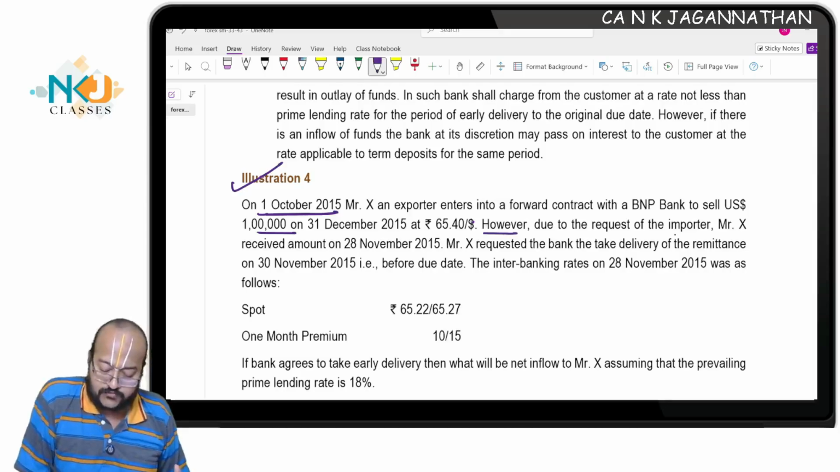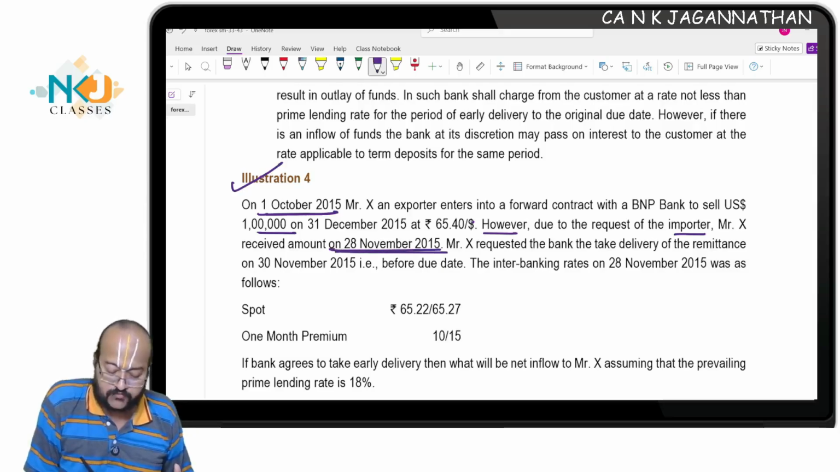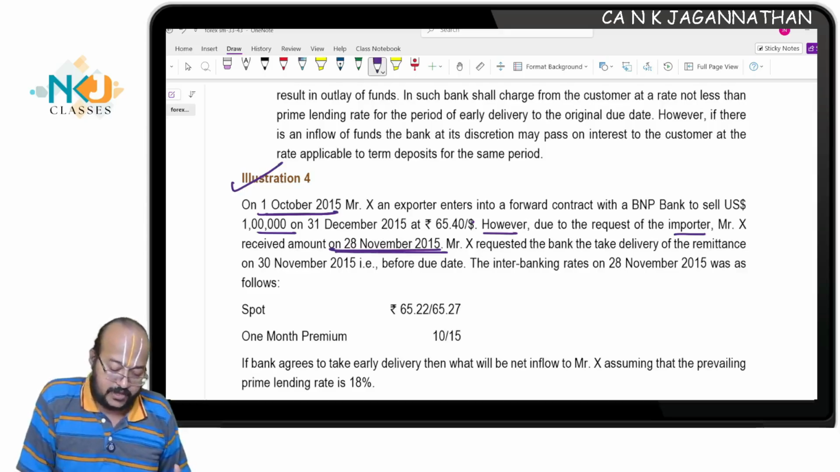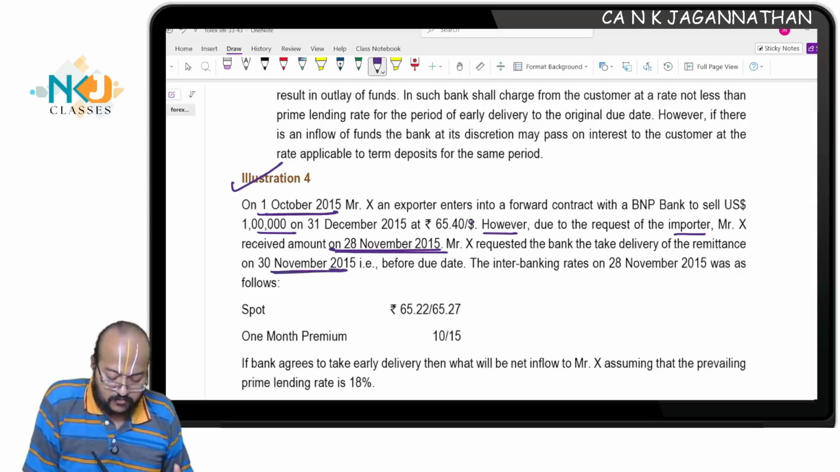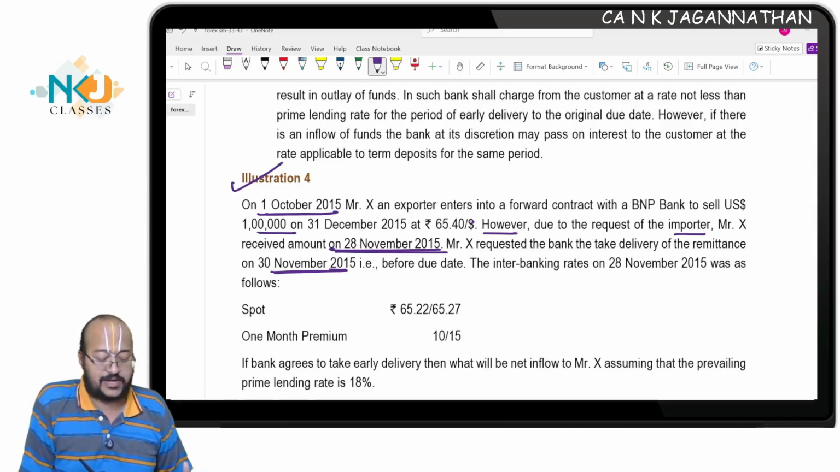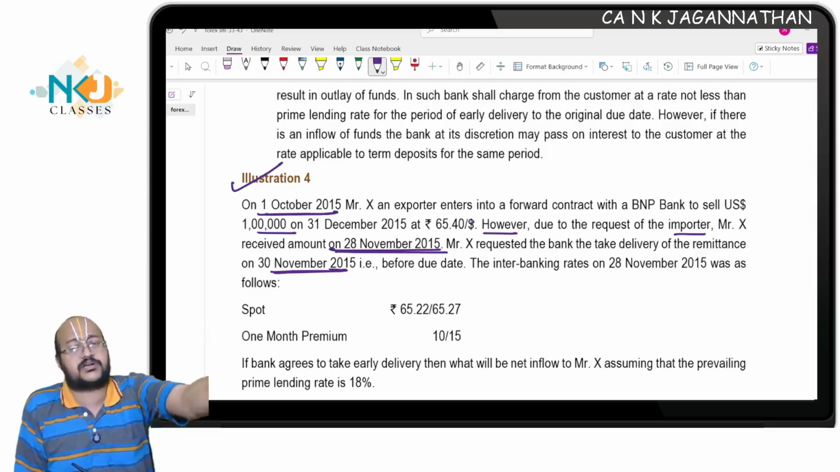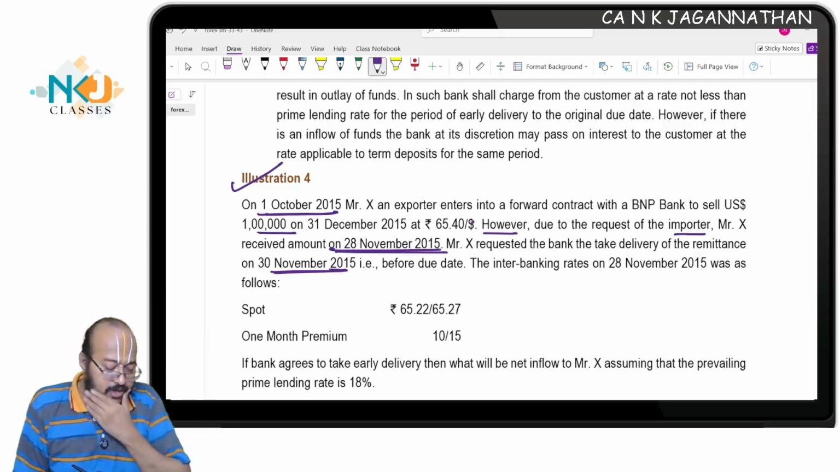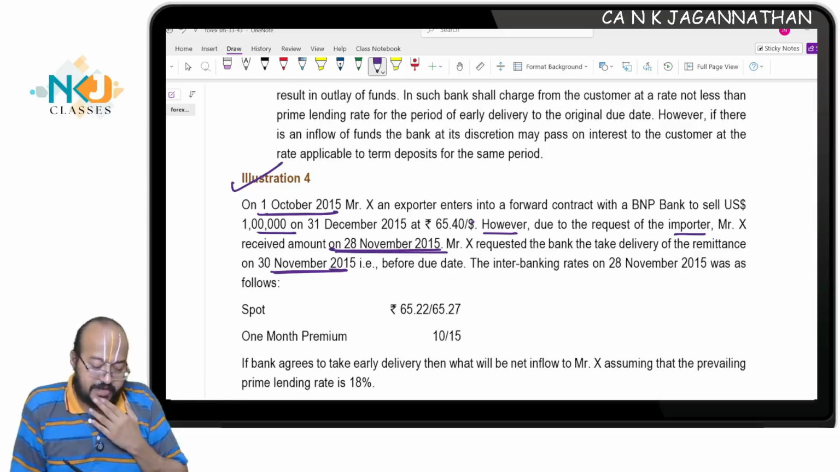However, due to the request of the importer, Mr. X received the amount on 28 November 2015. Mr. X requested the bank to take the delivery of the remittance on 30th November, i.e. before the due date. See here, 2 days difference. On 28 November he has received the amount. On 30th November, the customer approaches the bank.